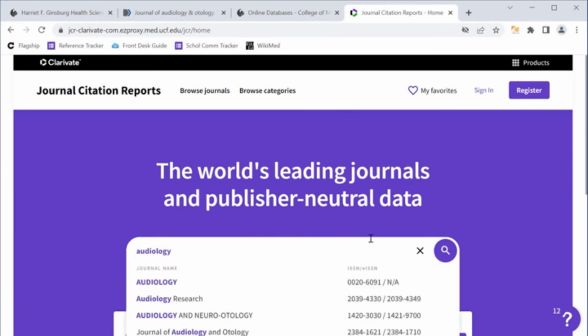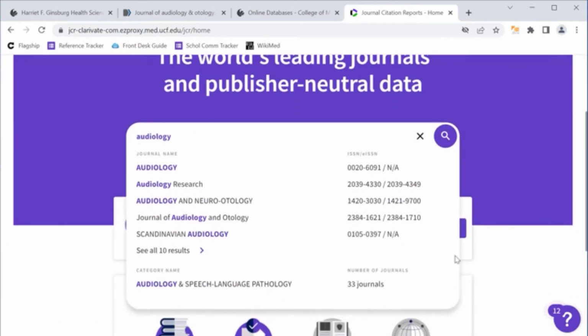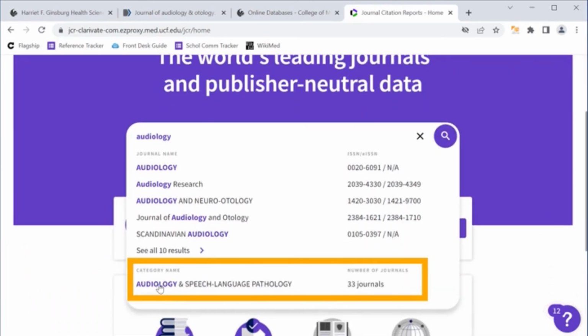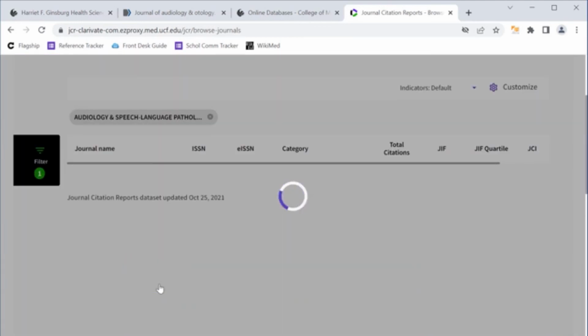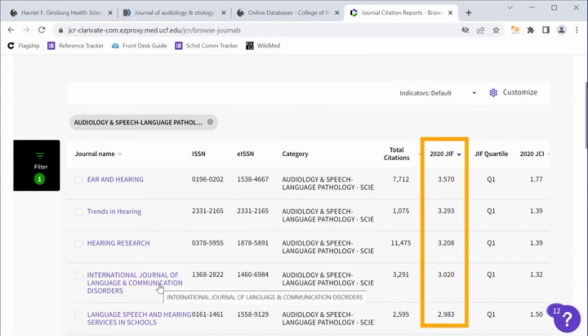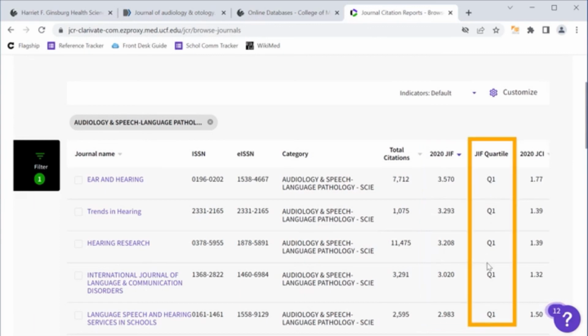As you can see, before we even hit search, it brings up a list of the journal names and the category. So you can click on the category to see the 33 journals that are in this category. They are listed by impact factors, which you can see here. So you can see these are all first quartile journals. And that is how you can browse for journals in Journal Citation Reports.